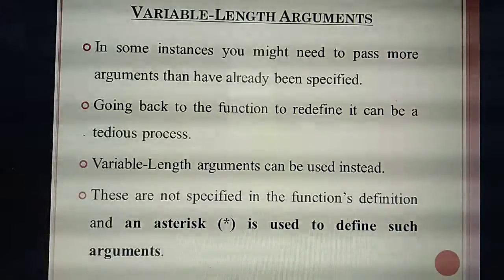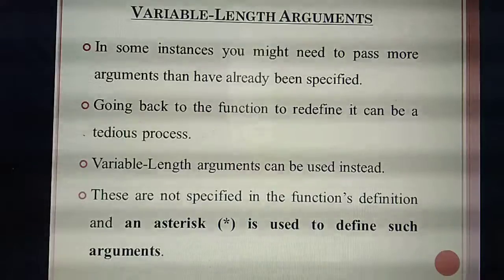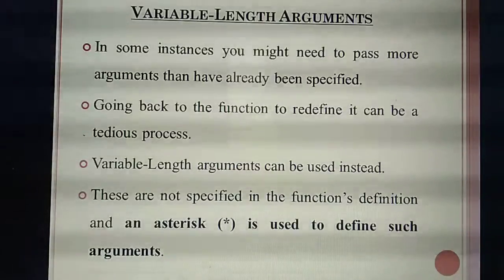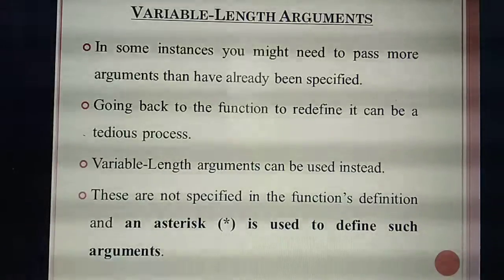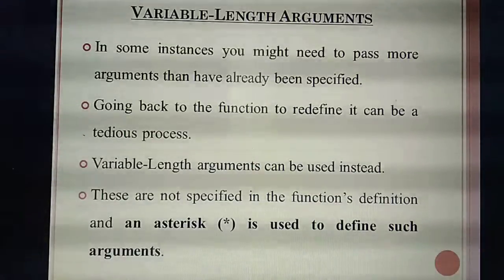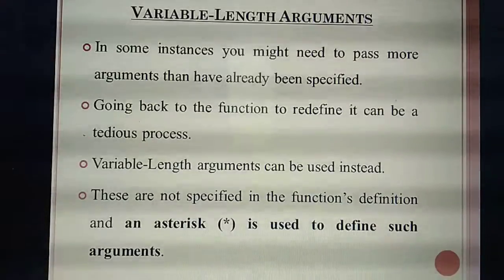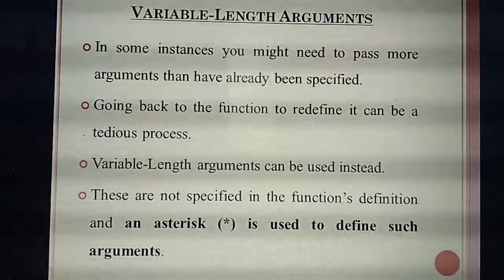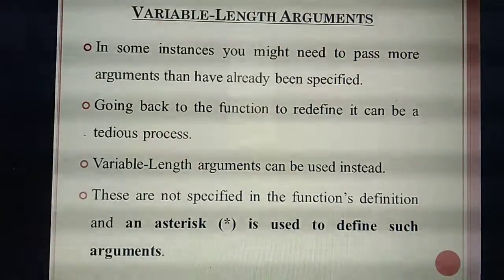In required arguments, you have studied passing a value for only one argument, a string. In keyword arguments, you have studied passing values for two arguments. What are they? Name, comma, age, two arguments. Then default arguments are also two, name, comma, salary. In the last program you studied keyword arguments.